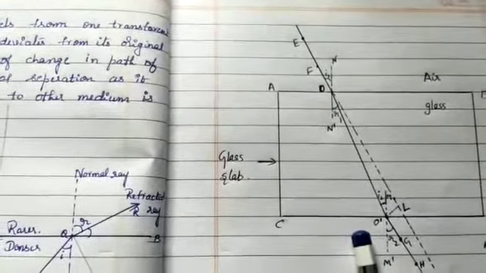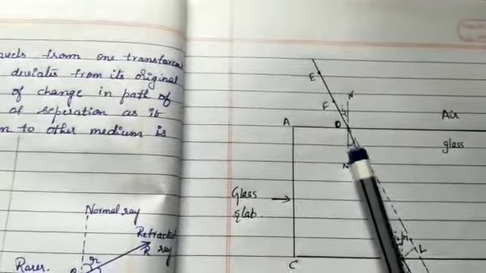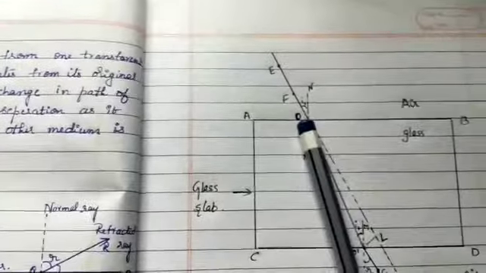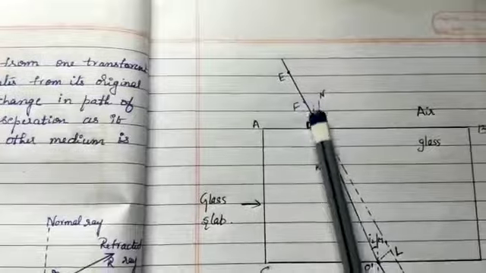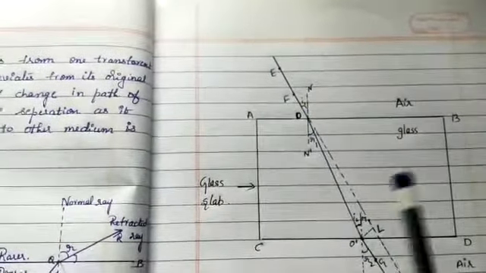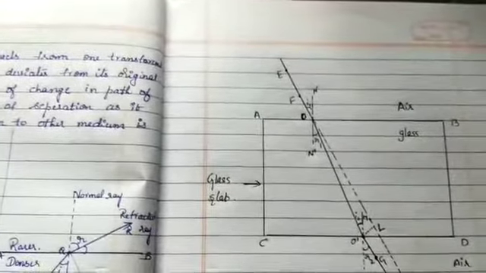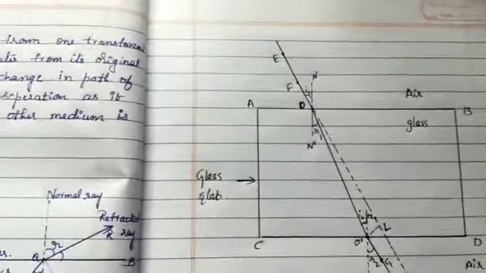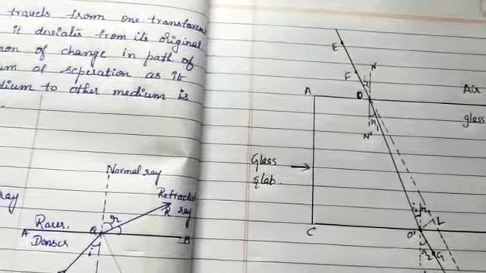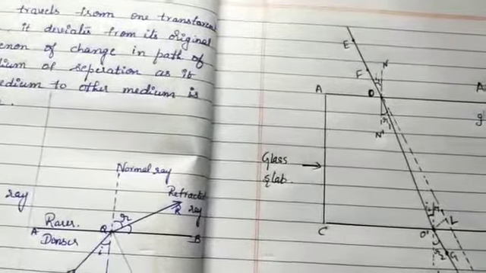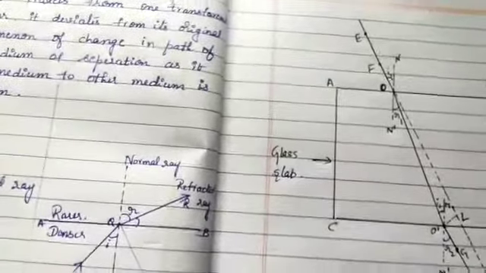The light ray at point O has entered from the rarer medium to the denser medium. Glass is the denser medium and air is the rarer medium. And at O dash, the light ray has entered from glass to air, that is, from the denser medium to the rarer medium.